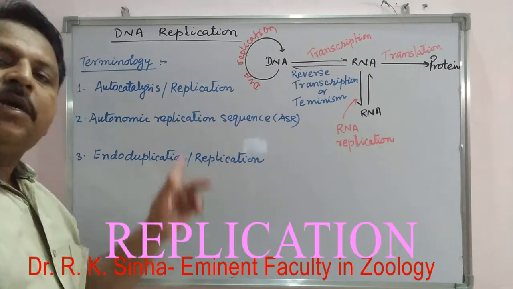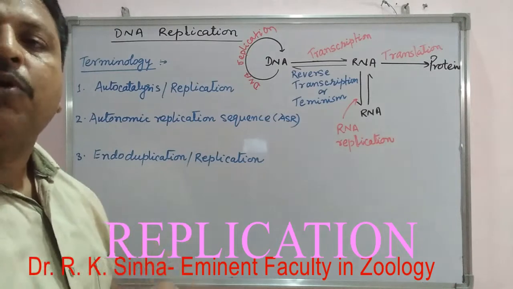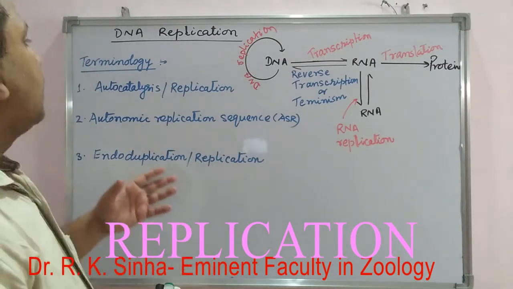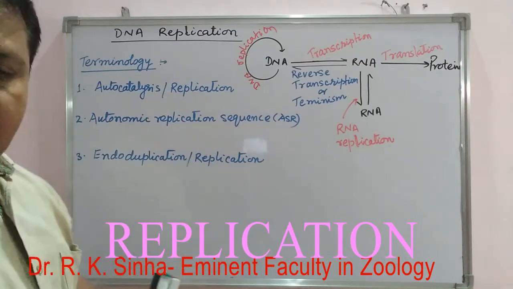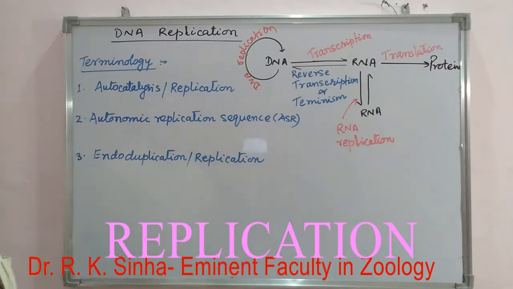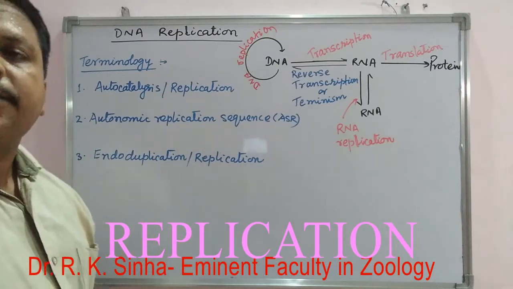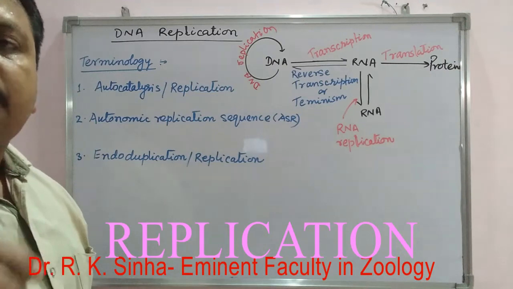These are the terms in genetics that we need to study before going into detail about DNA replication. These are very important terms in molecular genetics. So first we should know what is autocatalysis or replication. This is the basic information about DNA replication.